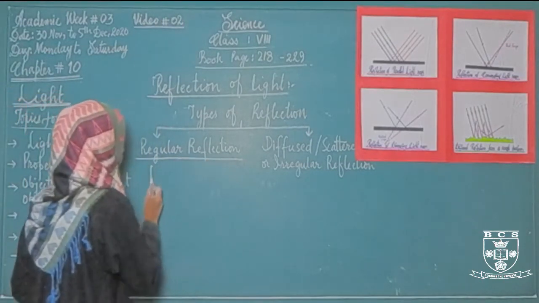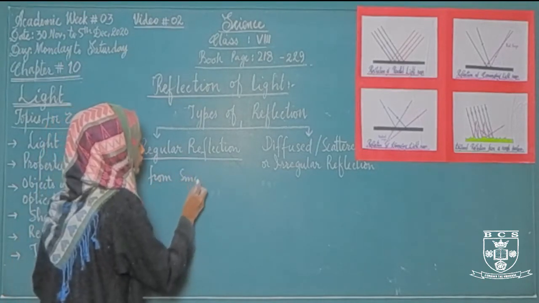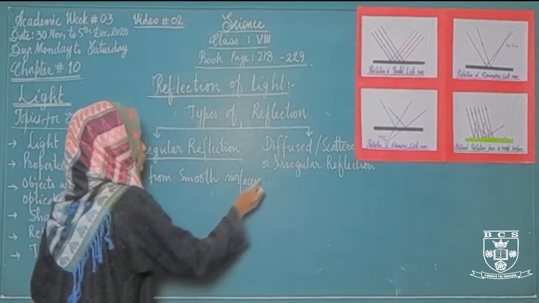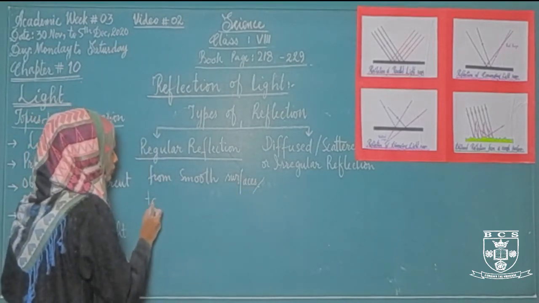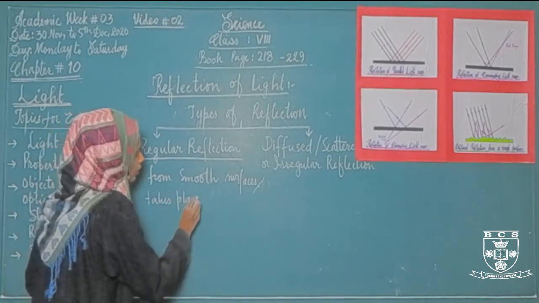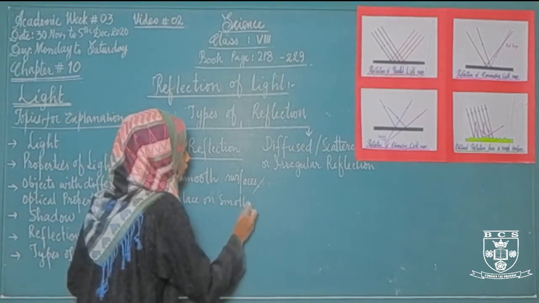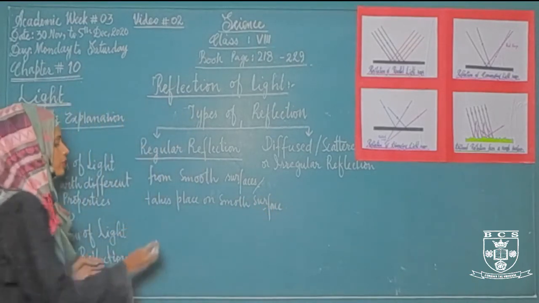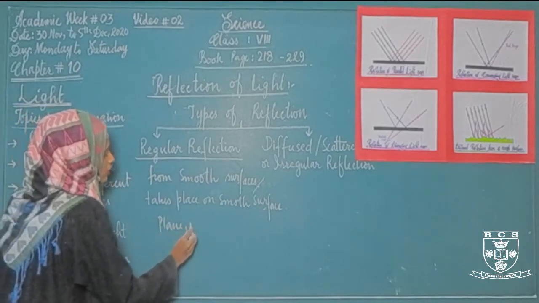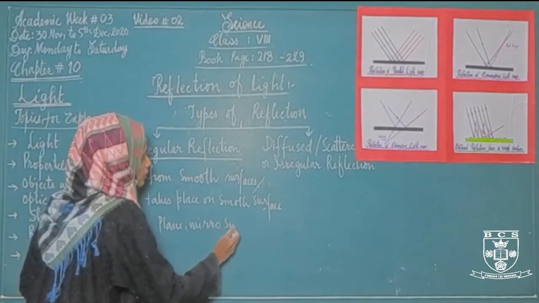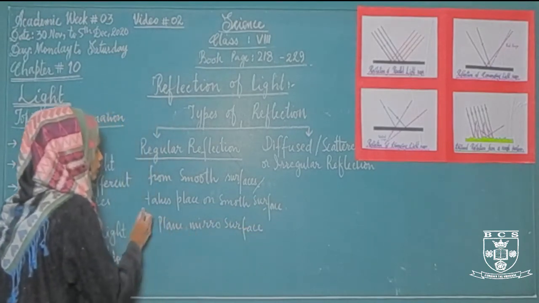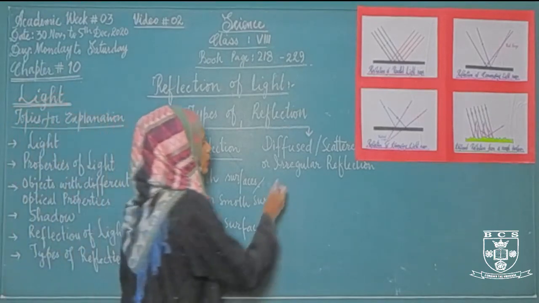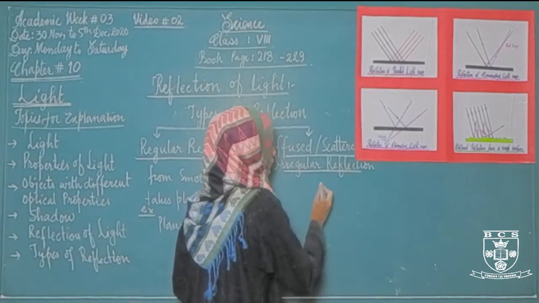Reflection from smooth surfaces, or reflection that takes place on a smooth surface, is called regular reflection. And what are the smooth surfaces? Plane mirror surface. For example, reflection that takes place through plane mirror surface is called a regular reflection,